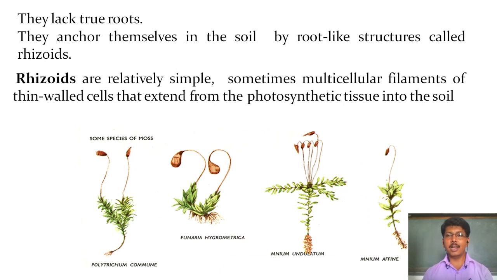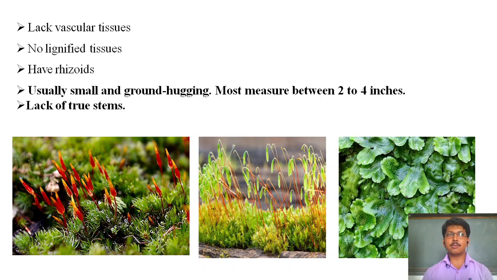They also lack a true root system. Instead of a true root system, they have rhizoid-like structures. You can simply see here in the image a Funaria species of moss. It has rhizoid-like root structures. They lack vascular tissue and have no lignified tissue. Rhizoids are used for absorption of water and minerals from the soil.